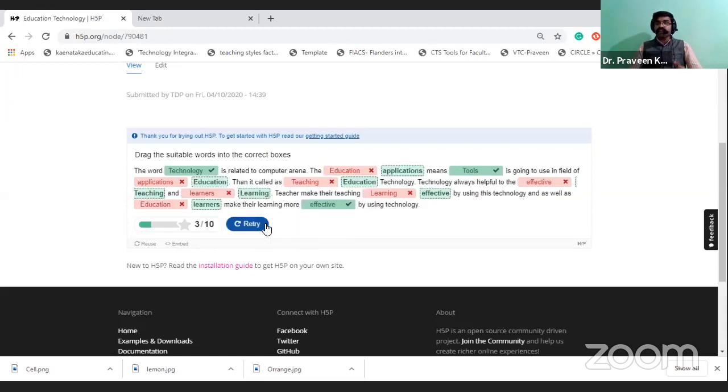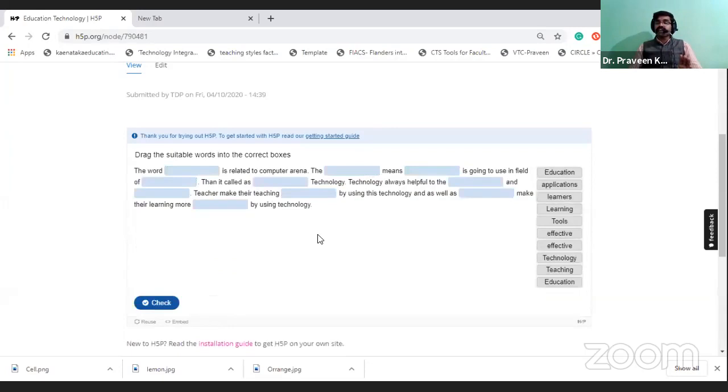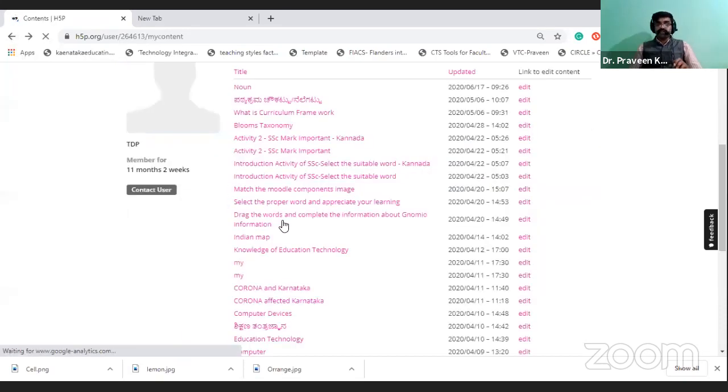So it will show which word will come to that exact place. Okay, it will show that. If it is not done, then you can go with the retry. If you click on retry, again the window will open like this, and you can drag and drop the words. So this is one type of interaction. And there is one more type of interaction.